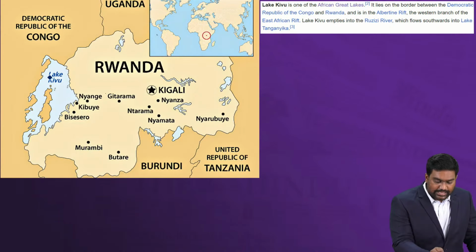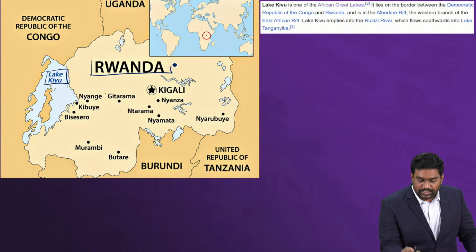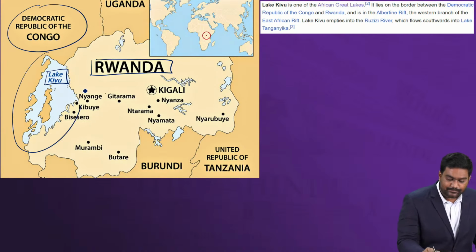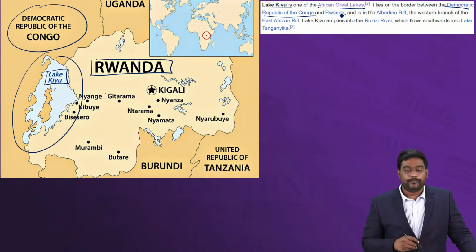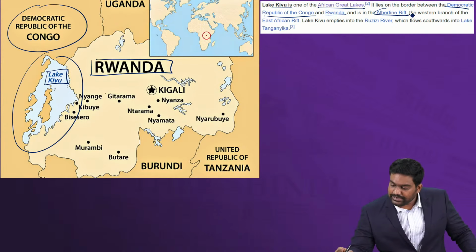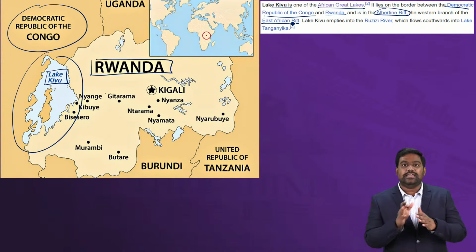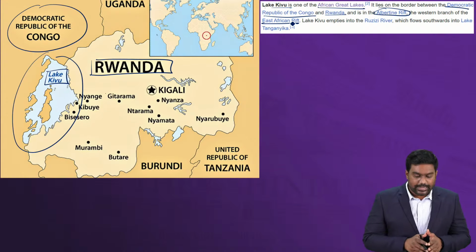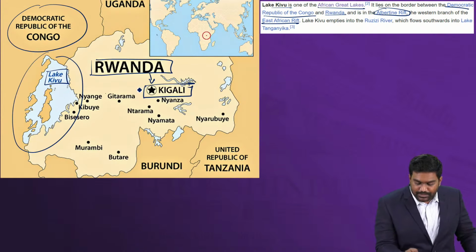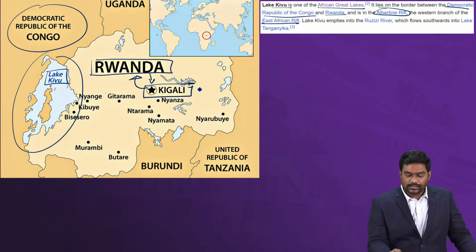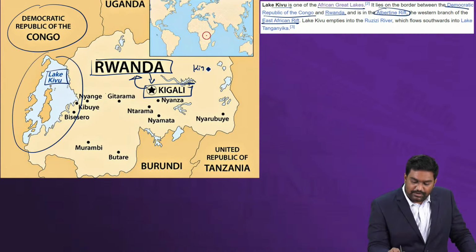And let me show you Lake Kivu in greater detail. It is present on the borders of Rwanda and DRC. It is shared between the two countries. It's one of the African Great Lakes shared between DRC and Rwanda. It's present in the Albertine Rift, which is part of the East African Rift. Alright? In the same map, you can see an important city, Kigali. Kigali is the capital of Rwanda, where the historic Kigali Amendment was signed to the Montreal Protocol.